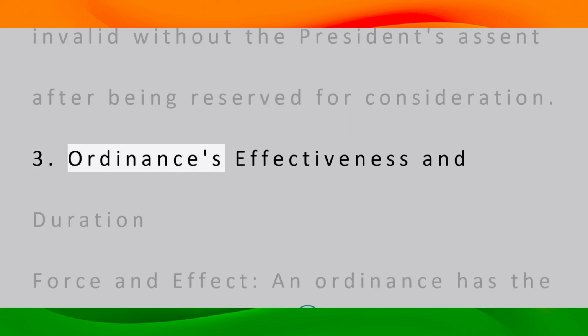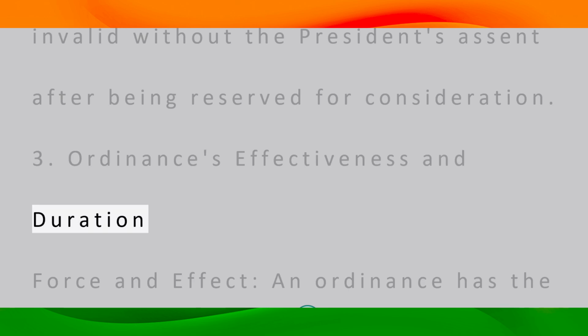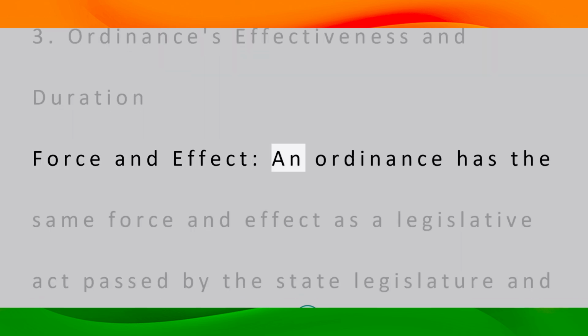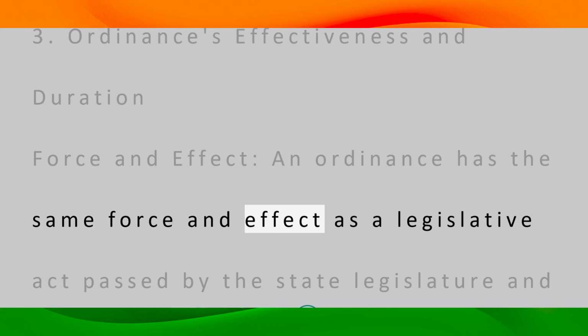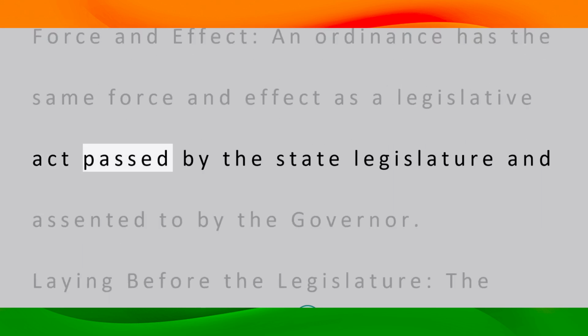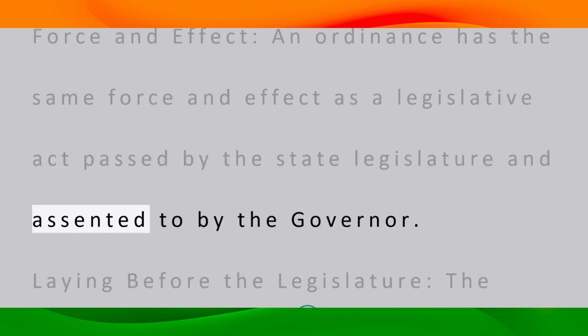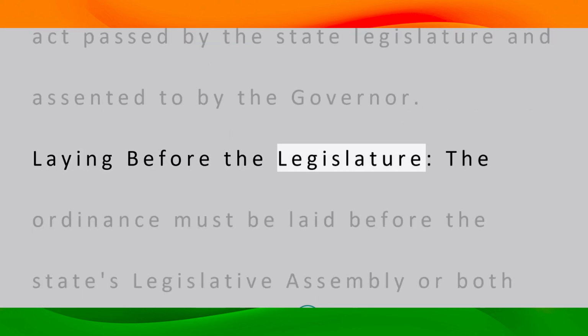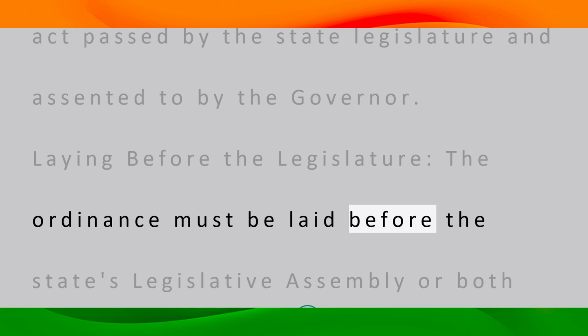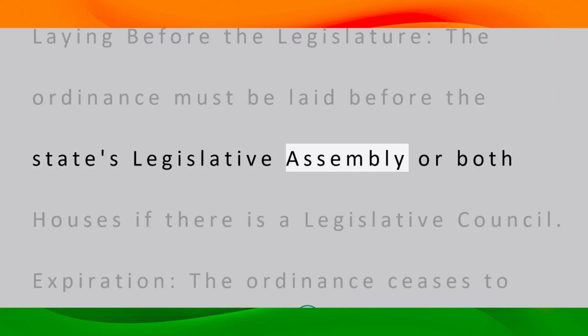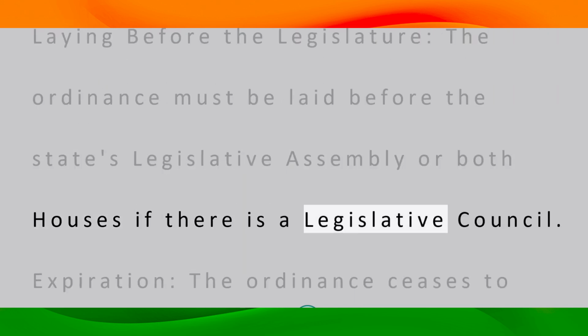3. Ordinances' effectiveness and duration. Force and effect. An ordinance has the same force and effect as a legislative act passed by the state legislature and assented to by the governor. Laying before the legislature. The ordinance must be laid before the state's legislative assembly, or both houses if there is a legislative council.